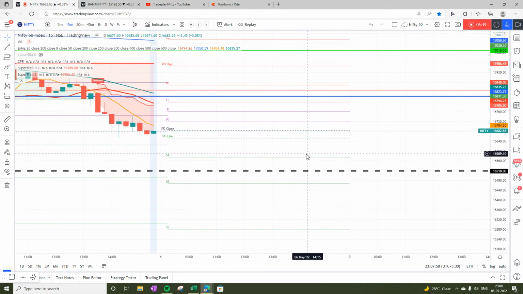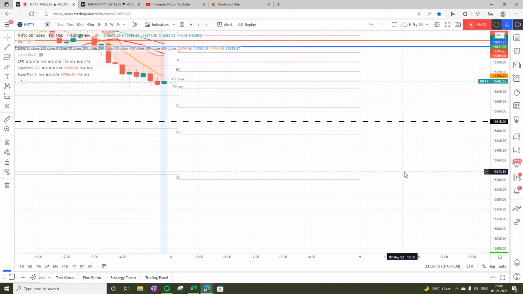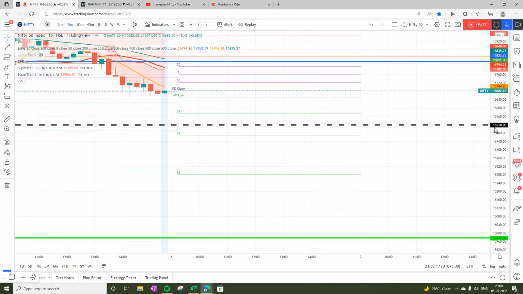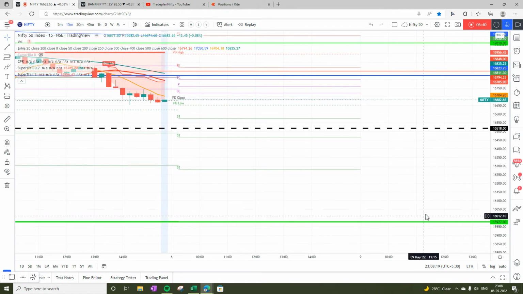Maybe 16,000 could be seen, but we are not here to predict the market. We are here to trade what we see. So tomorrow's trade plan is sell on rise in the zone of 16,650 to 16,760 for a target of 16,277, and one can hold this for a long term target of 16,000 in the coming week.